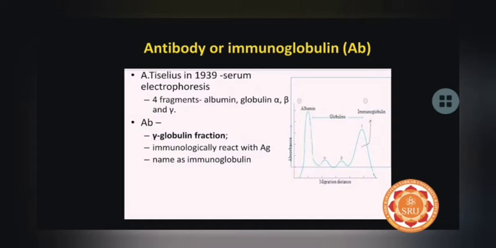So, it denoted that it consists of 4 different kinds of proteins, and these proteins were albumin and 3 different types of globulin proteins, that is alpha, beta and gamma. These antibodies were a part of the gamma globulin fraction, and they were immunologically reactive with the antigen, and they were also named immunoglobulins by A. Tiselius only. So this was how antibodies were discovered.